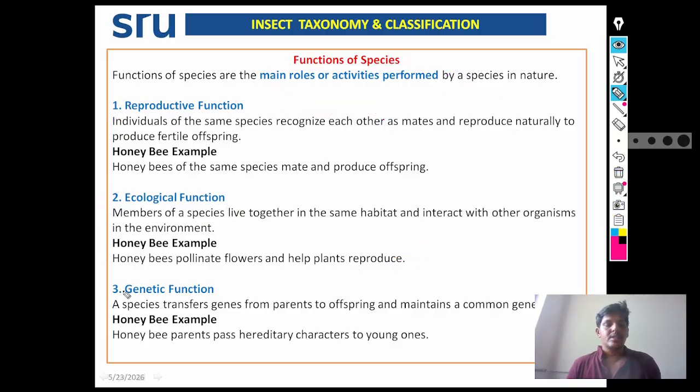Then, what is genetic function? A species transfers genes from parent to offspring and maintains a common gene pool. See the example in honeybees: honeybee parents pass hereditary characters to their young ones. So these all are the functions of the species. The functions include reproductive function, ecological function, and genetic function. These are the main roles and activities performed by a species in nature.